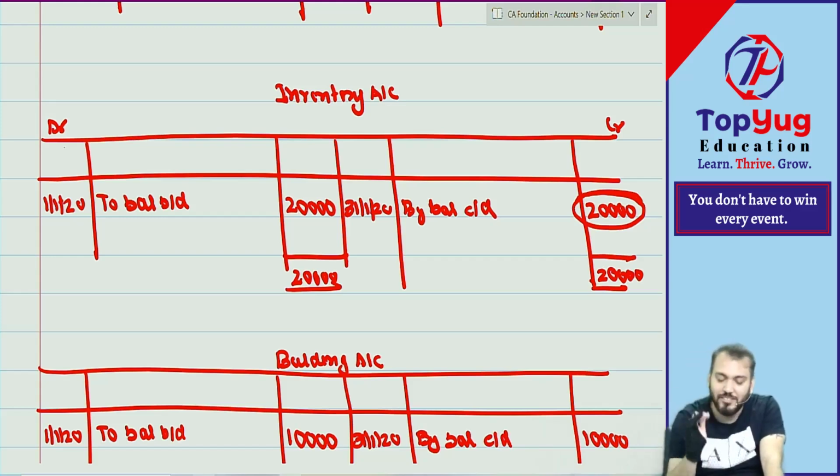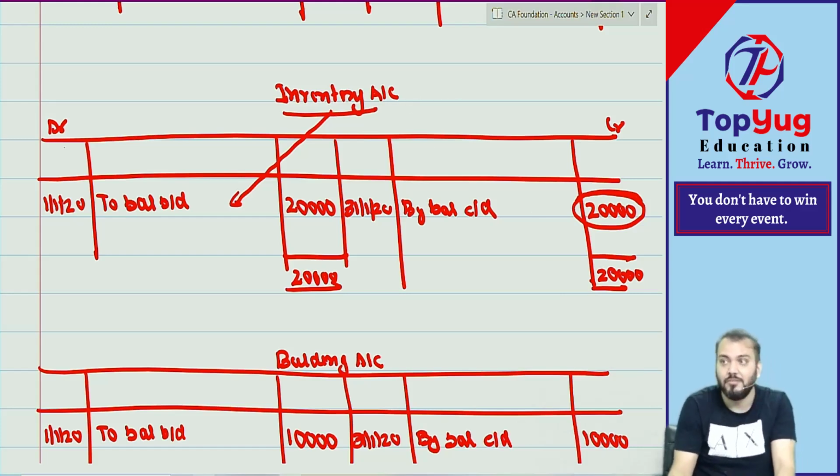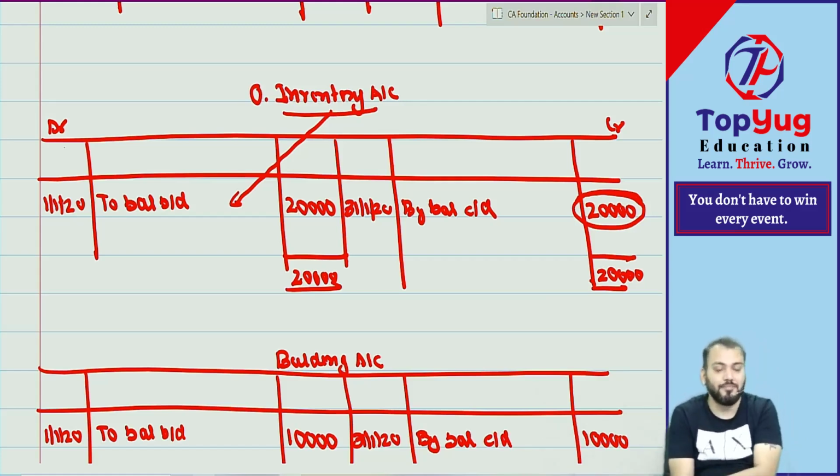Understood? Now just try to understand what you have done. In the inventory account, you have written the opening balance and no adjustment. So this opening balance was written here only. So can you say this is the closing balance of which account? Inventory account means this is nothing but the closing balance of the opening inventory account. Can I say this was opening inventory? This is not closing inventory.